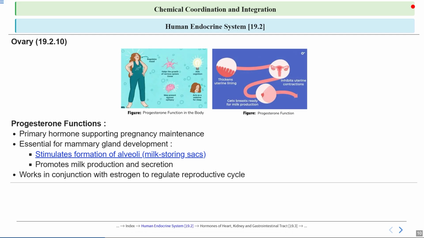So this hormone, progesterone, works along with estrogen and plays a key role in the menstrual cycle and pregnancy. We know that estrogen helps in the development of the uterine lining during the first half of the cycle, while progesterone prepares the lining for potential implantation of a fertilized egg and maintains the early stages of pregnancy. So together, they ensure the proper functioning of the female reproductive system.